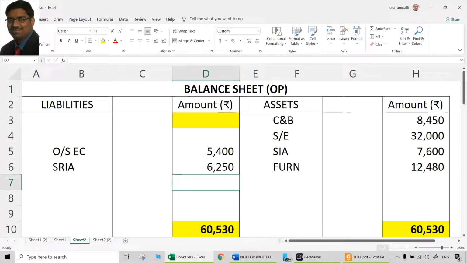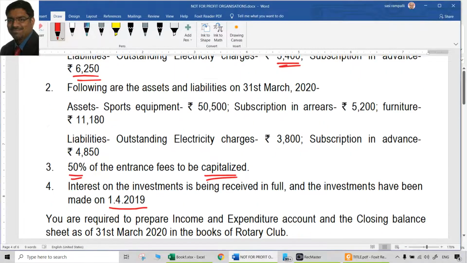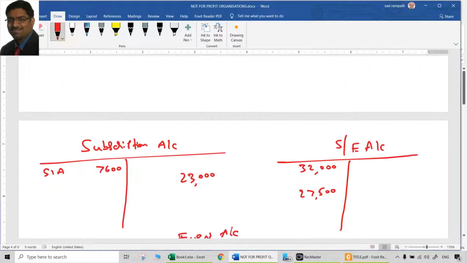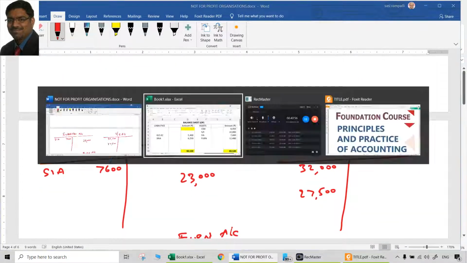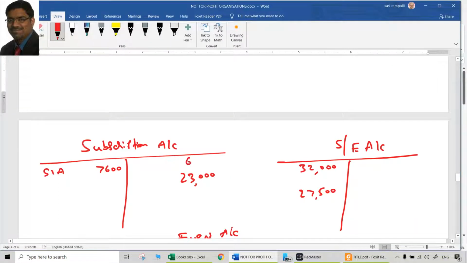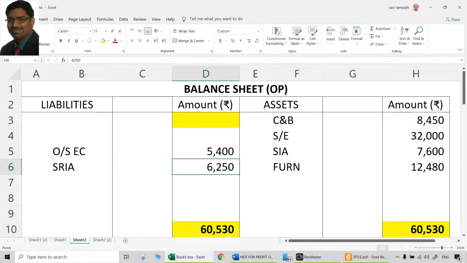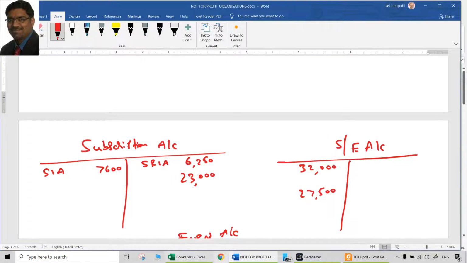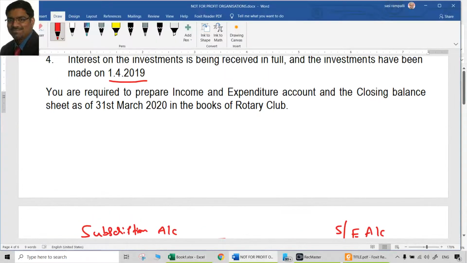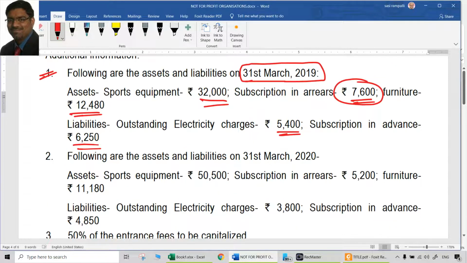So this is also a debit aspect. Now we need to deal with credit aspect. So where do we credit it? Subscriptions account. How much? 6,250. That will be subscriptions received in advance. Simple. So that is also treated twice. Next, all the first point related items are dealt twice. Make sure you deal them twice.